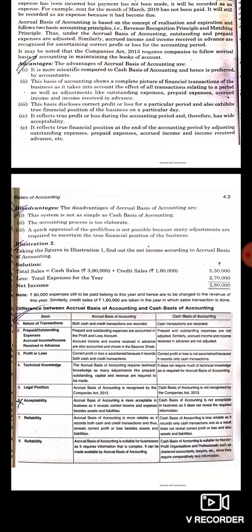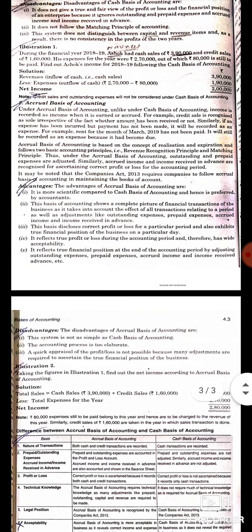So if we consider illustration number 1 in this accrual basis. So according to accrual basis, the profits or the net income of the business of Ashok will be cash sales plus credit sales, because in case of accrual system of accounting, both cash and credit sales are considered. So total sales will be 3,90,000 plus 1,60,000, that is 5,50,000.